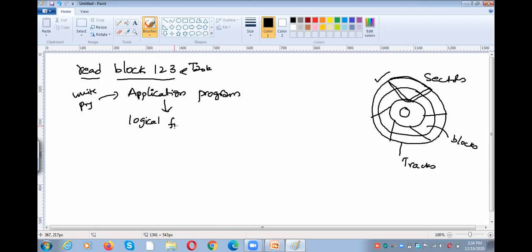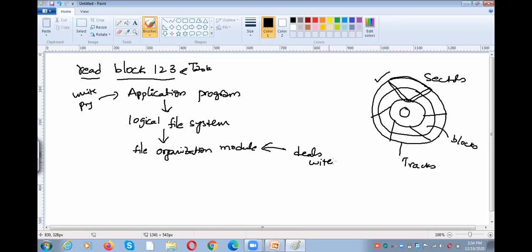So whether that particular information is available or not, the logical existence will be given by the logical file system. Once the information is found, the physical location we actually require will be given to us by the file organization module. The file organization module deals with the physical location.